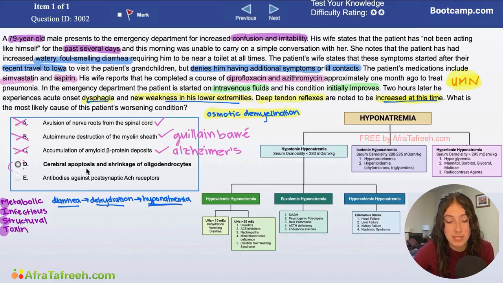This is going to lead to cerebral apoptosis. This cerebral apoptosis, or cell death of our neurons, is what is going to lead to some of those neurological symptoms that we see in our question stem, and this of course would be the best answer to choose here.